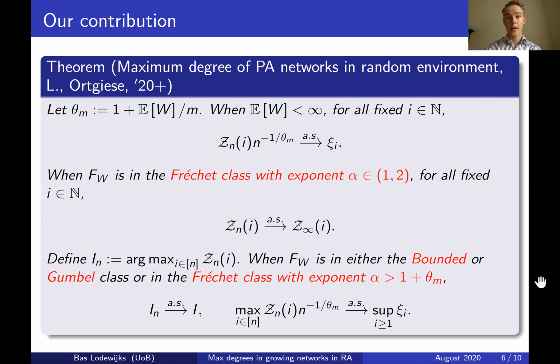So we see here that the maximum degree is attained at some random vertex I for all but finitely many steps, and that also the maximum degree grows just as fast as the degree of any other fixed vertex.